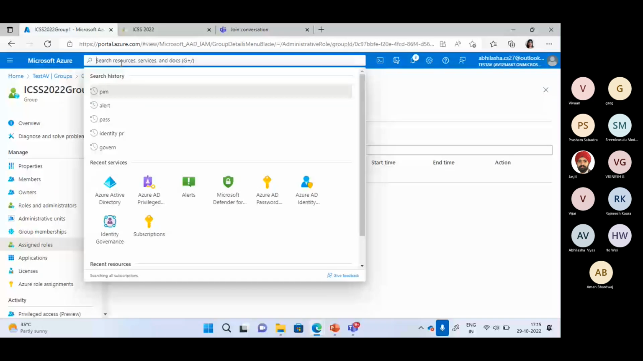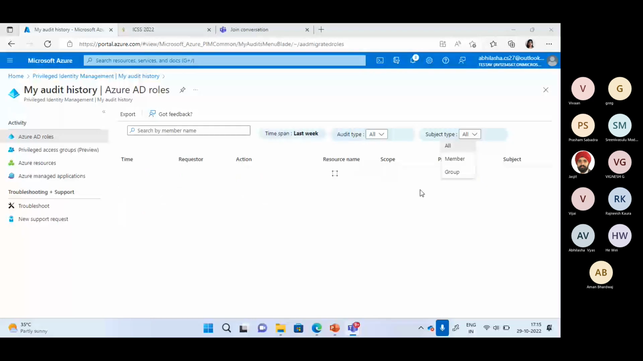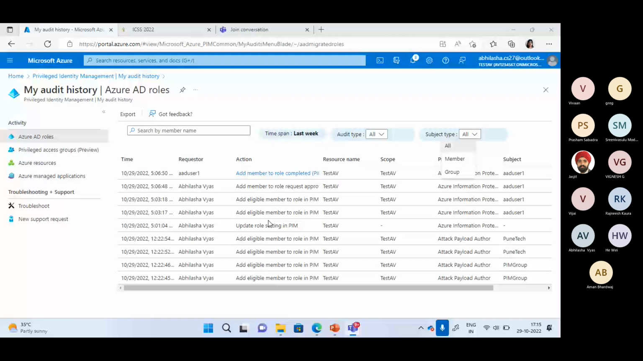And a very important point which I have just missed, that we need to have a proper license for managing PIM. And for that, we need an Azure AD Premium P2 license. I will show you that as well. So if you are practicing and if you want to create a free account, we have an option to activate a trial license for 30 days that you can do, and you can understand the entire working of PIM.